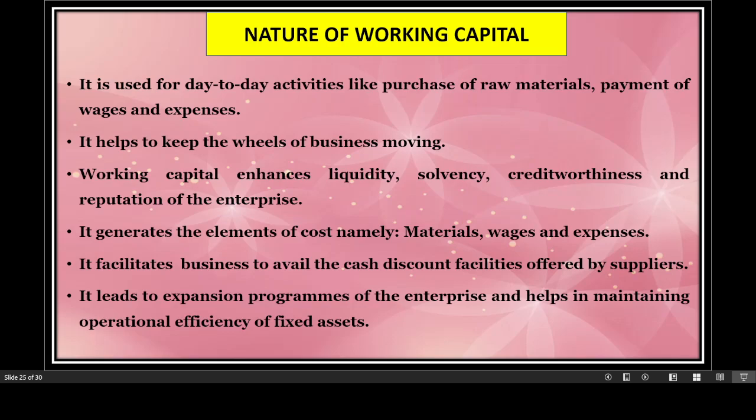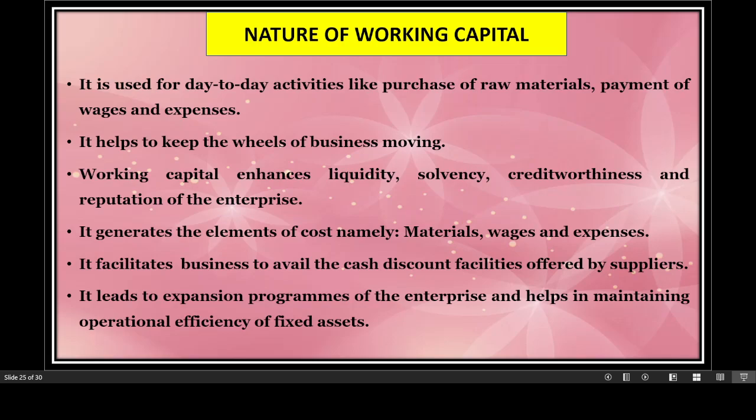Working capital enhances the liquidity, the solvency, basically the short term solvency, the creditworthiness, and the reputation of the enterprise. Because if you are liquid, you are solvent, you are creditworthy, your goodwill or reputation will definitely increase in the market. It generates the element of cost, namely material, wages, and expenses.